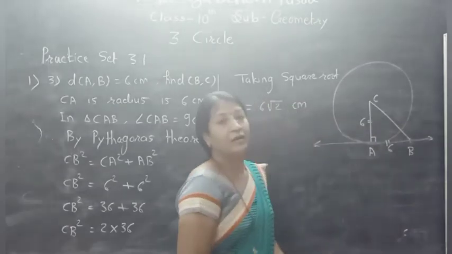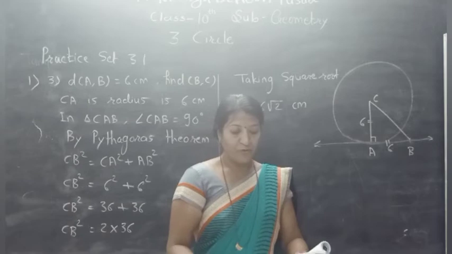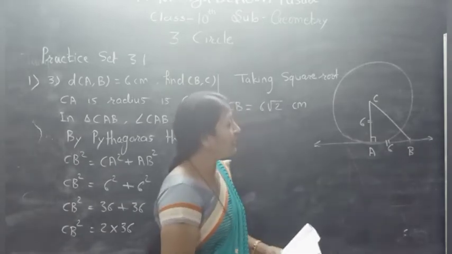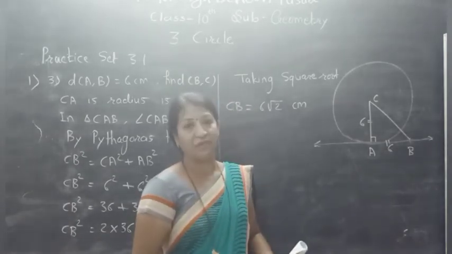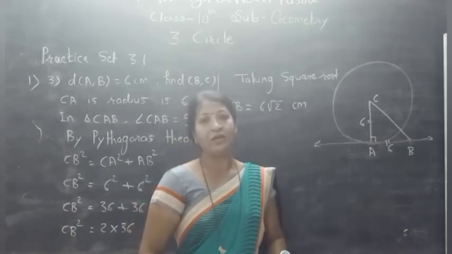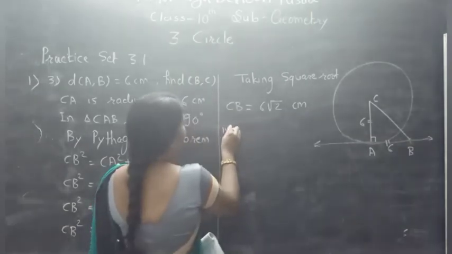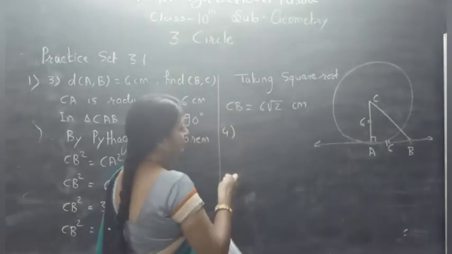Therefore this triangle is an isosceles right angle triangle. What is the measure of angle ABC? It is 45. In an isosceles right angle triangle the measure of the acute angles is 45, 45. So this is your fourth question.